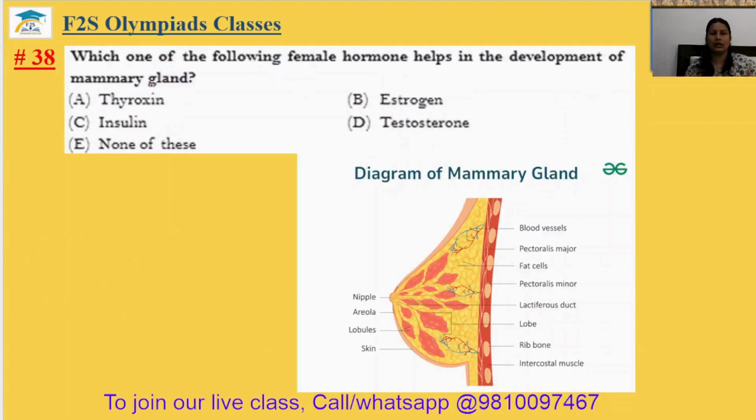Question number 38. Which one of the following female hormones helps in the development of mammary gland? Mammary gland is found in the breast of the female, which helps in the production of the milk to feed their baby. So which hormone helps? So this is your estrogen hormone. So 38th answer will be option B.